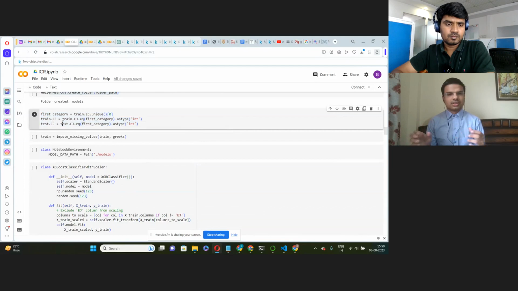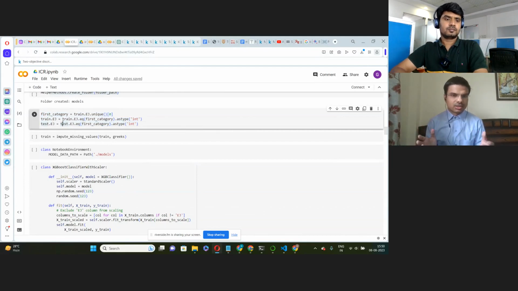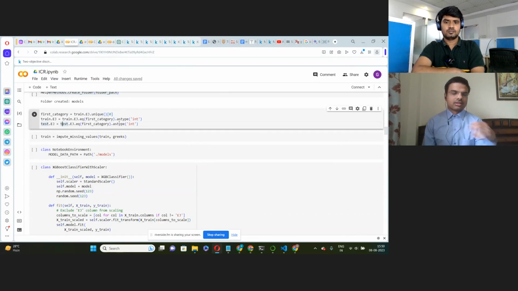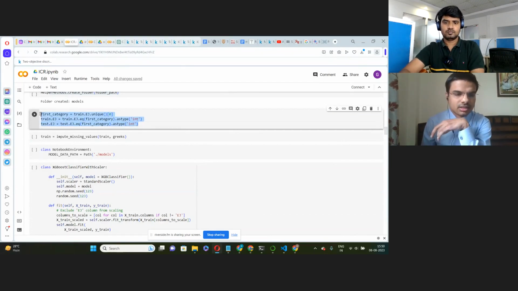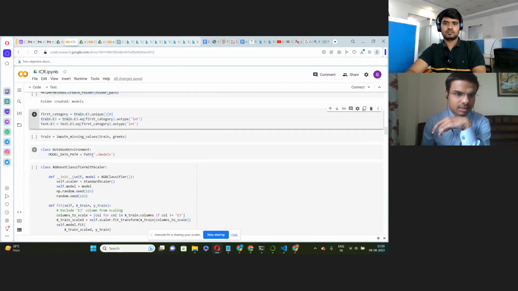So there are string variables, and we have to encode them into numeric because the machine learning model only understands numeric digits. So we have used this to encode the string into numerical values.